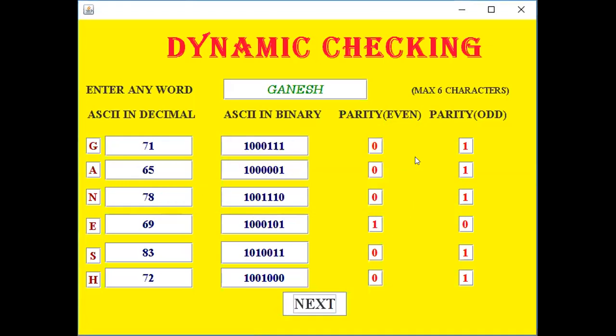Okay. So Ganesh is the word, or the message, we want to transmit. It is separated and the ASCII in decimal is generated. This decimal ASCII is converted to binary ASCII, which is actually the action performed in the chips. Parity is given to each and every code word, even and odd both. Now on clicking next, the ASCII in binary along with even parity will be transmitted over the transmission line. Let us see how.